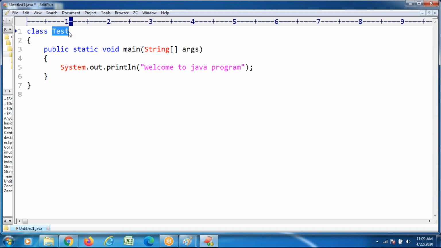It is mandatory to save the Java program with the main method class name. What is my main method class? The main method class name is Test. So compulsorily, you have to save the file with which name? Test.java. Compulsorily, you have to save this file with the name Test.java.